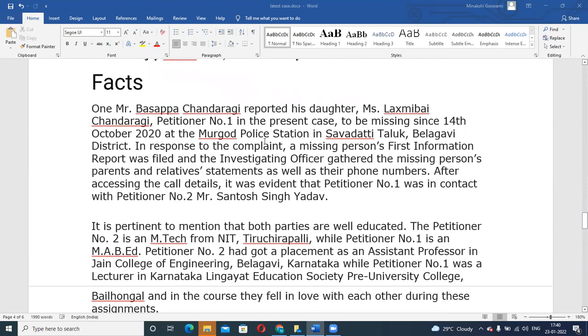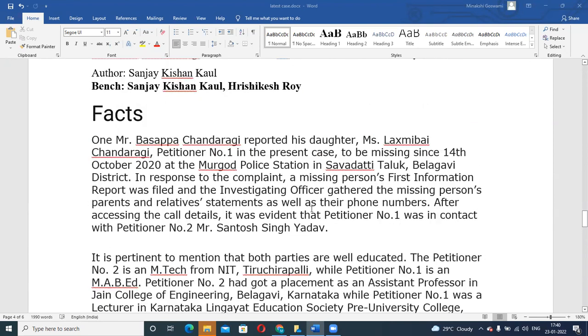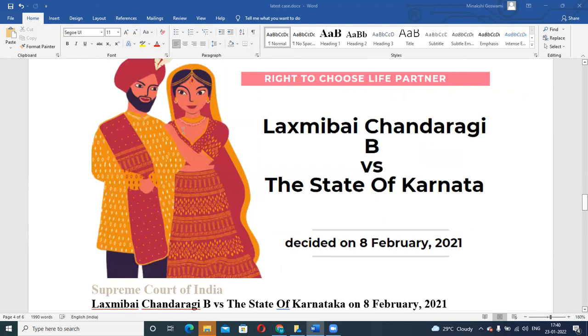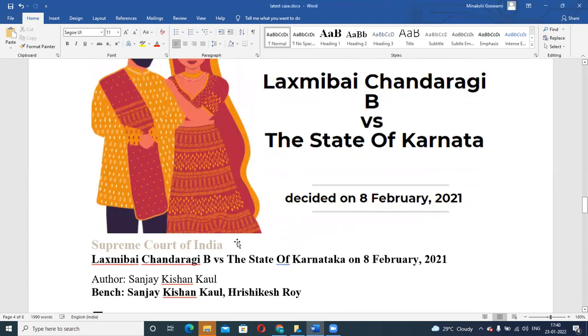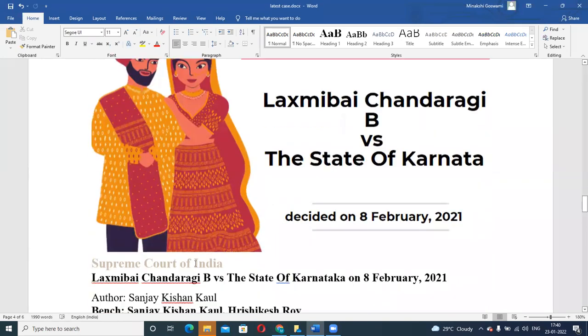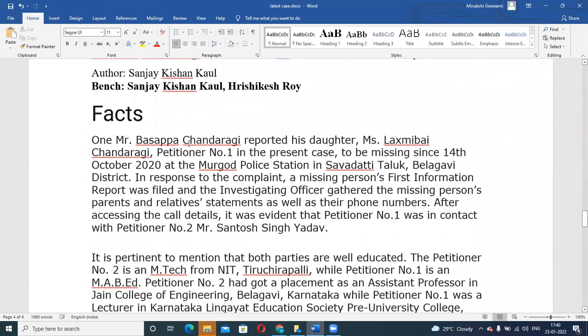Now, what happened in this case? Mr. Basappa, so it's like a bride and a groom. Okay, so we are talking about this bride now. The bride's father, Mr. Basappa, reported his daughter, Miss Lakshmi Bai, in the present case, to be missing since 14th of October 2020. So this bride, Lakshmi Bai, was missing from her home, and the father, Mr. Basappa, filed a missing complaint in the police station. On 14th of October, he went to the police station and said that my daughter is missing.